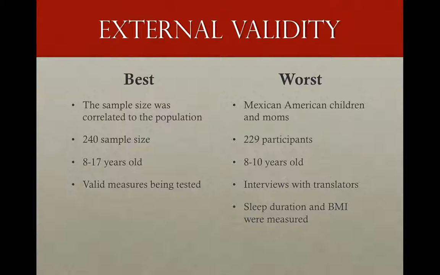In the worst study, Mexican American children were a part of the study with their mothers belonging to Kaiser Permanente, Northern California. This is very specific and does not correlate to the whole population. There is a decent-sized sample of 229 participants from 8 to 10 years old. Only half of these participants were being tested because the other half was their mothers. Interviews were conducted by clinical translators, which may have led to some translating errors. An incentive of $70 was also given for children and their mothers who participated. Sleep duration and BMI were measured for variables.